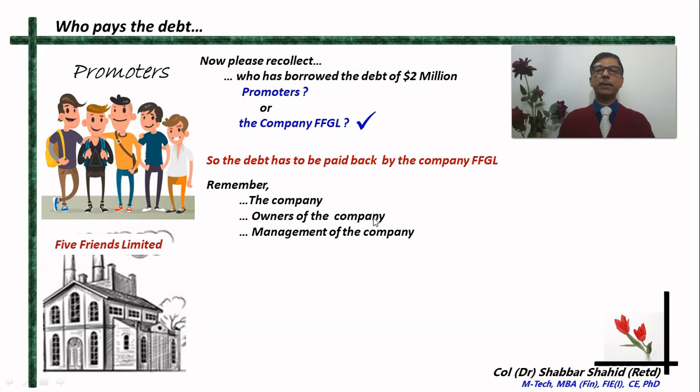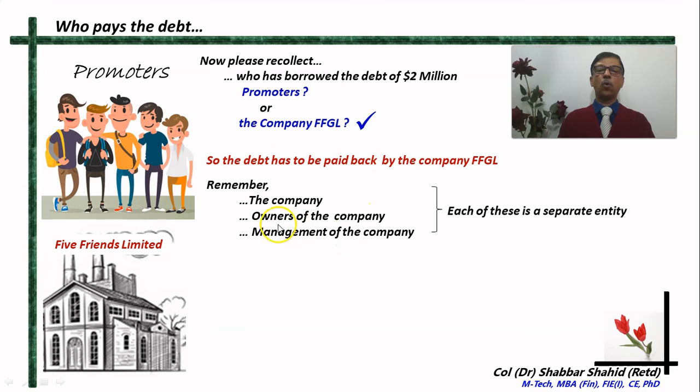Please remember always, as long as you want to be in the stock market, that the company, the owners of the company, and the management of the company, all three of them are separate entities. They are not one and the same. The company is an entity in itself which has borrowed the money.